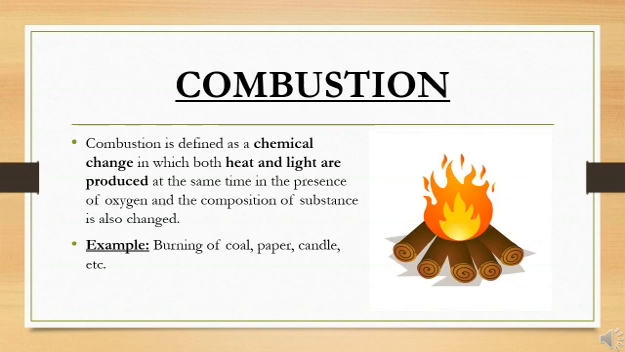Burning of a substance is actually a chemical change. When a substance burns in air, a chemical combination takes place. The process in which a substance combines chemically with oxygen to produce heat and light is called combustion. Or we can say that combustion is defined as a chemical change in which both heat and light are produced at the same time in the presence of oxygen, and the composition of the substance is also changed. For example, burning of coal, paper, candle, etc.